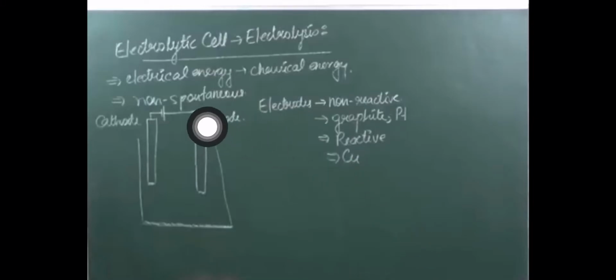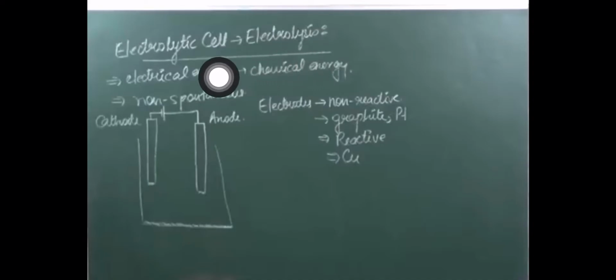Hello students, so moving towards our next topic, that is electrolytic cell. Till now we have studied about electrochemical cell, in the very beginning of this chapter. Now we are going to study about electrolytic cell. It is known as electrolytic cell because the process known as electrolysis is taking place.